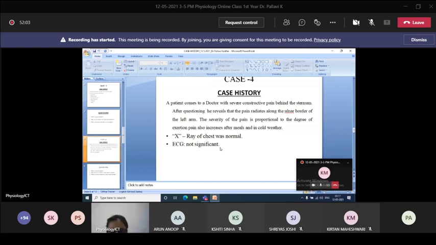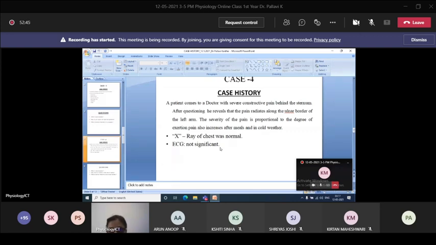Okay, these are the vessels supplying the heart. Because of decreased blood supply to the heart, whatever metabolic pathways are happening there will not happen properly, and due to the abnormal metabolic pathways, the end products of metabolism start accumulating there, like pyruvic acid and lactic acid. These cause the pain around the area. This is one of the reasons why angina pectoris happens.